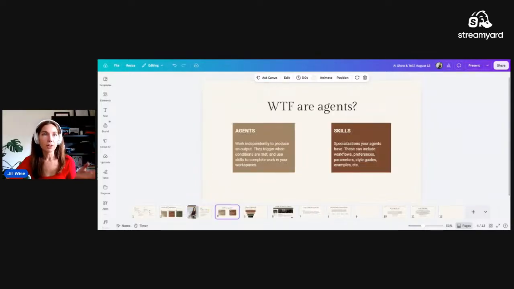So what are agents even, and how are they different from skills? Agents, like I mentioned in level 3 AI integration, work independently to produce an output for you. They trigger when certain conditions are met, and they use their skills to complete work in your workspaces. Skills, on the other hand, are the specializations that your agents have. So these can include workflows, preferences, parameters, style guides, examples, anything like that. But they are very different.